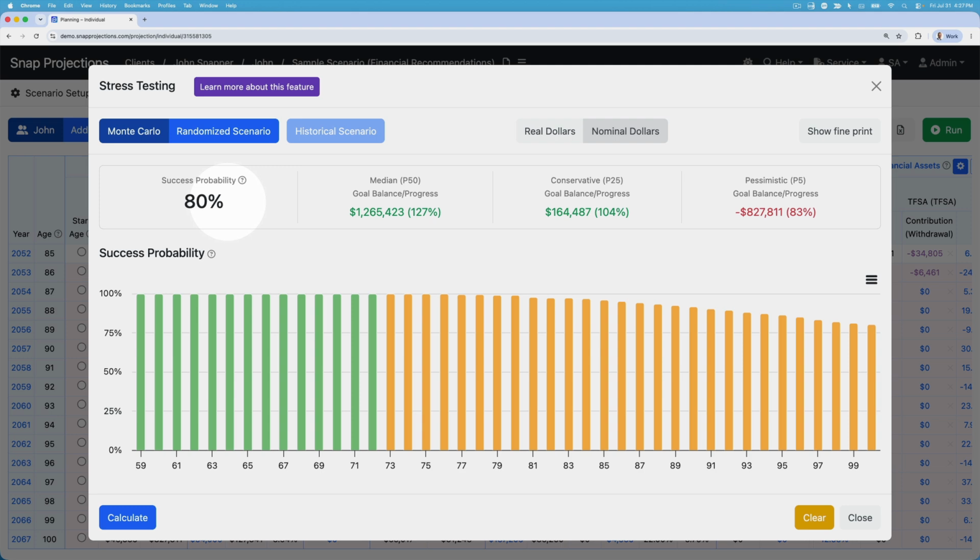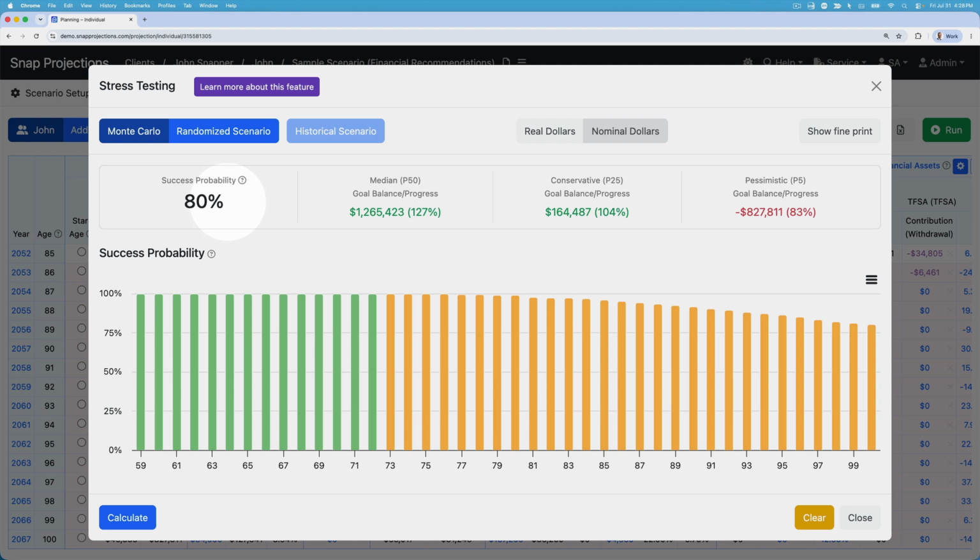So depending on whether the client is trying to maximize their lifestyle throughout retirement, or maybe they're really risk averse, that person might be leaning more towards a 90% or 85% success probability just because they don't want to have to make changes. Maybe a lot of their expenses are fixed and they can't reduce them if they need to in the future, or they don't own a home. There's no buffer in the plan to be able to weather those downsides. They might want a higher degree of success at the start.